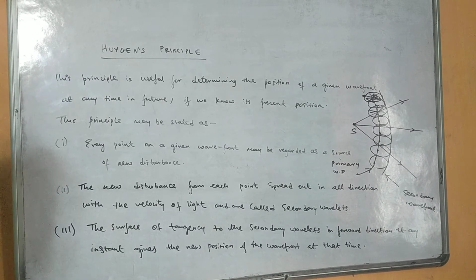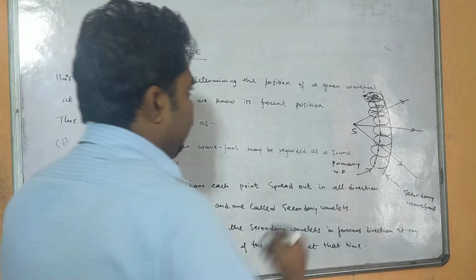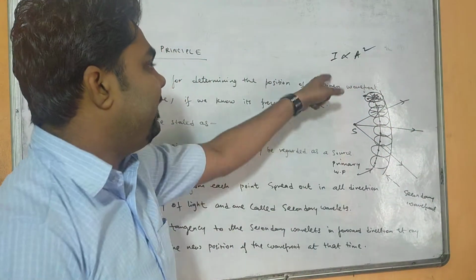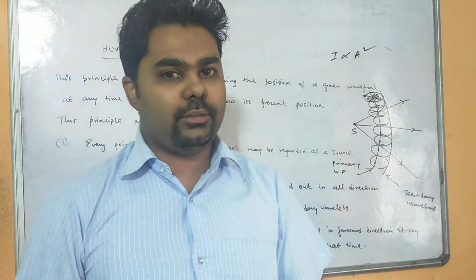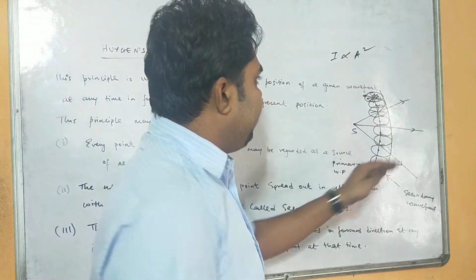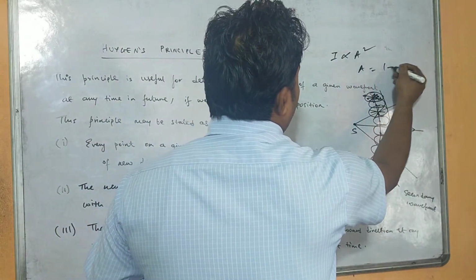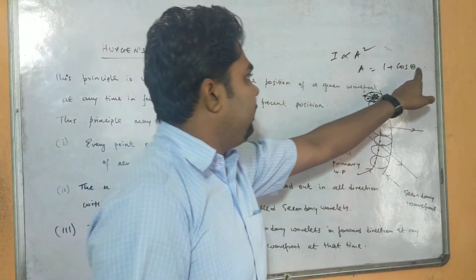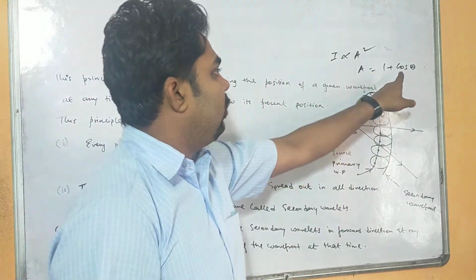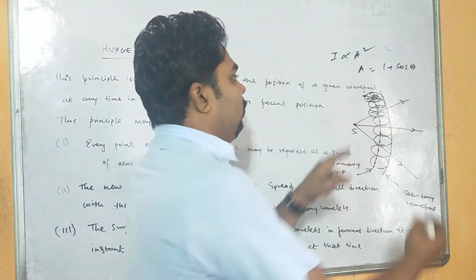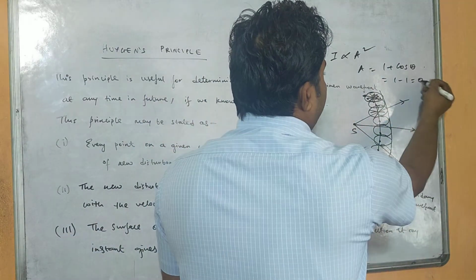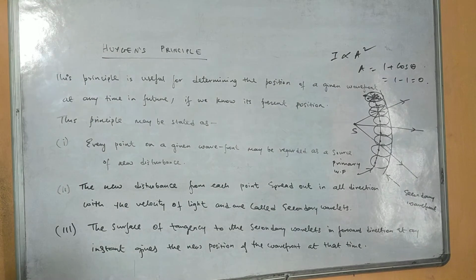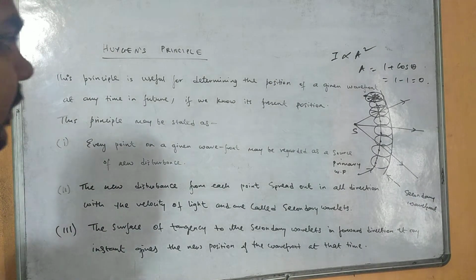Intensity of light depends upon amplitude, like I is directly proportional to A squared. Intensity is how much light is moving in the forward direction. And this amplitude is based upon the formula 1 plus cos theta. Now think, if theta is 180 degrees, cos 180 degrees is what? Minus 1. So 1 minus 1 will get 0. That means the amplitude will be 0 here. Therefore light always propagates in the forward direction.